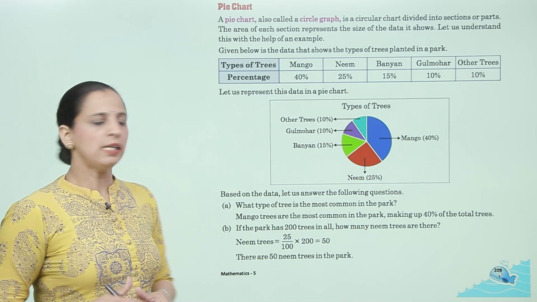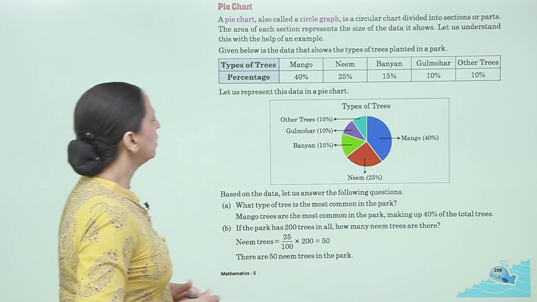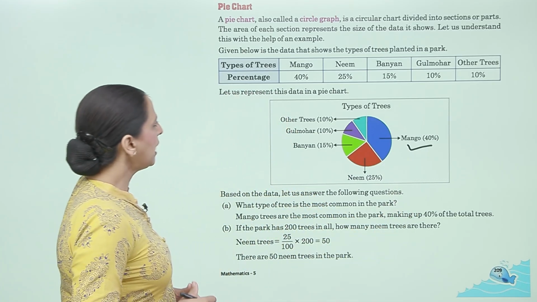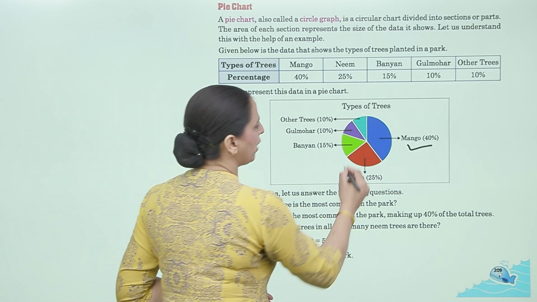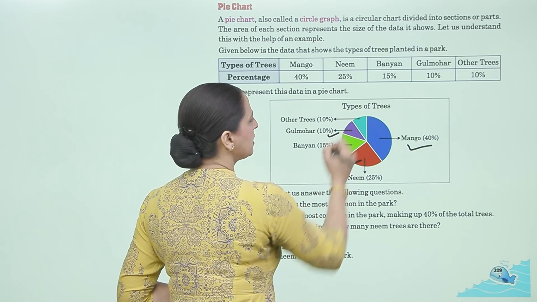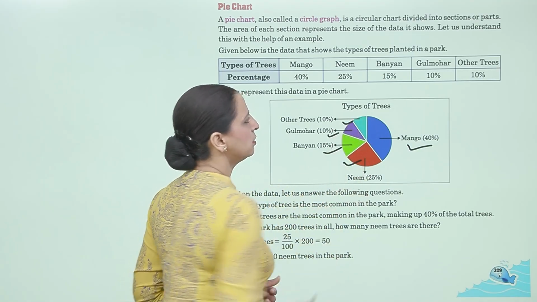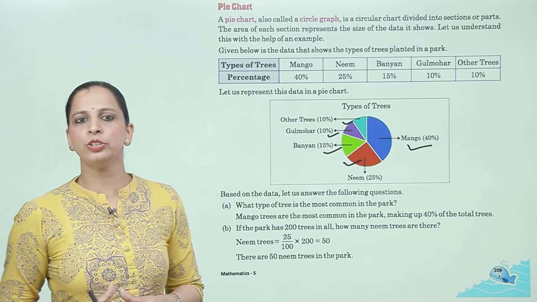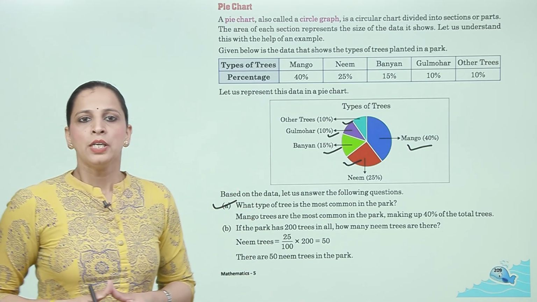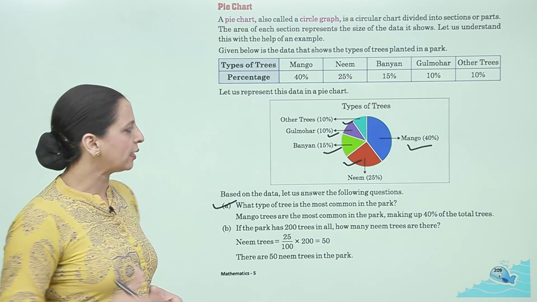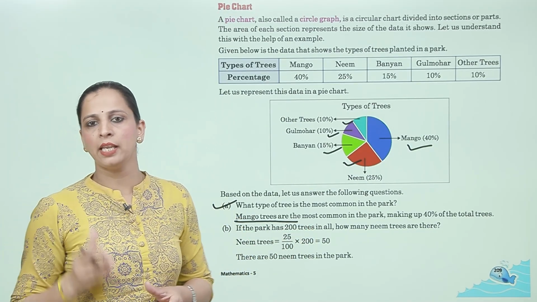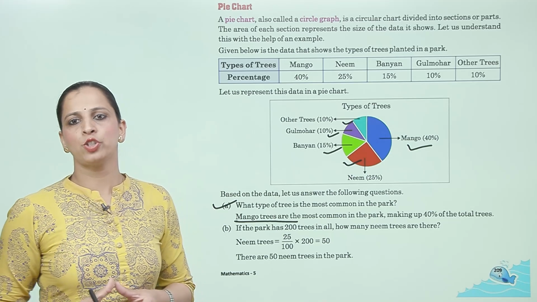Now this is the circle and mango tree is 40%, and neem tree is 25% and banyan tree is 15 and gulmohar is 10 and other is 10%. Now based on the data, let us answer the following questions. A. What type of tree is most common in the park? So the mango trees are the most common in the park, making up 40% of total trees.